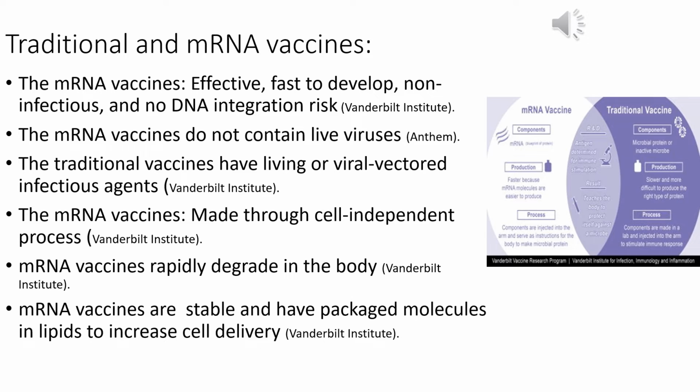mRNA, messenger ribonucleic acid vaccines, work with the cells that make proteins in the body. According to the Vanderbilt Institute, the mRNA teaches the cells how to make a specific protein to create an immune response. The mRNA vaccines do not contain live viruses. They're highly effective and fast to develop, compared to the traditional vaccines that take months and even years. The mRNA vaccines are non-infectious, whereas the traditional vaccines have live infectious agents. The mRNA vaccines are made through a cell-independent process and do not require inactivation. They rapidly degrade in the body and do not take up foreign mRNA.